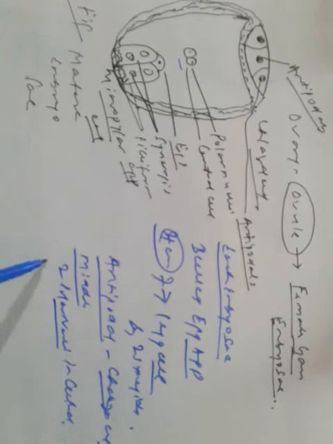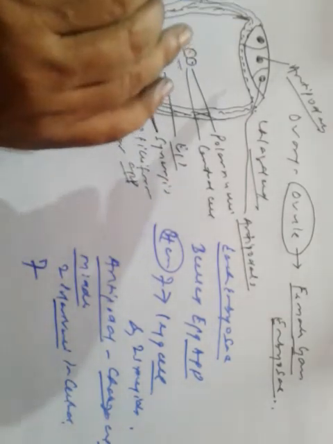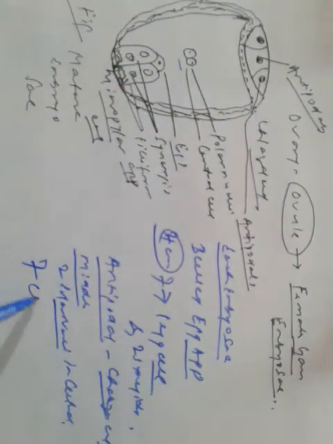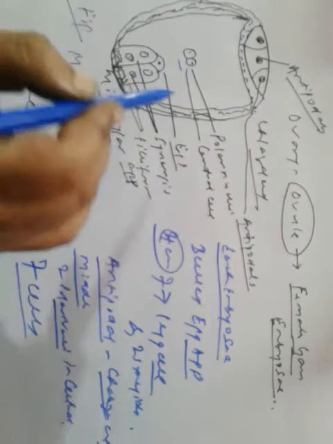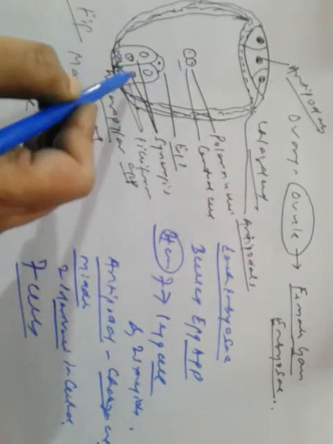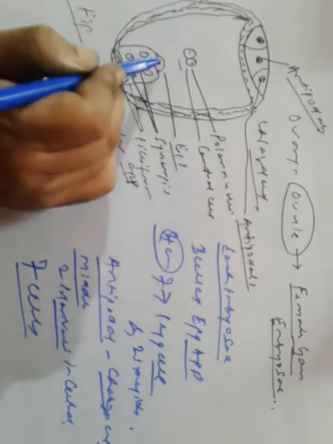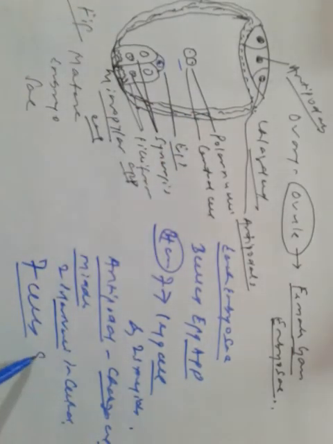So total 7 cells: 1, 2, 3, 4, and so on, 7 cells. But we have 8 nuclei. Here we have only 1 cell, but there are 2 nuclei. So 7 cells, 8 nuclei.